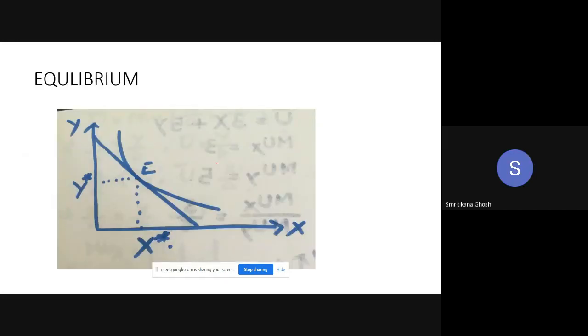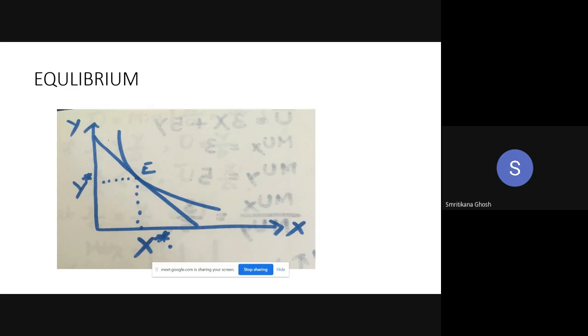Equilibrium. Equilibrium means, look, the budget is a constraint. You can understand, your income level is a constraint. You cannot consume anything you like. Prices of two commodities, these are also constraints. You cannot purchase any amount of commodity, right? So given all those constraints, what is your objective as a consumer? The objective of the consumer is to maximize your utility. So ultimately, you can get your utility here.